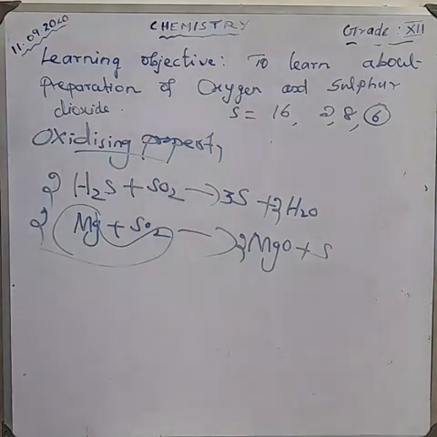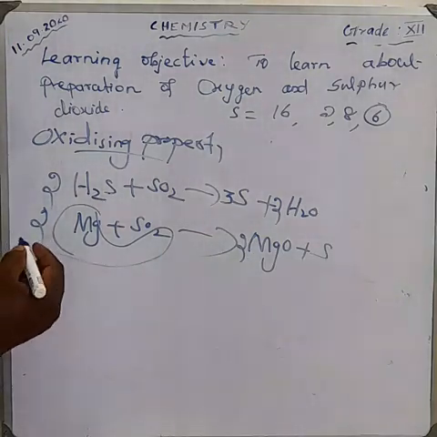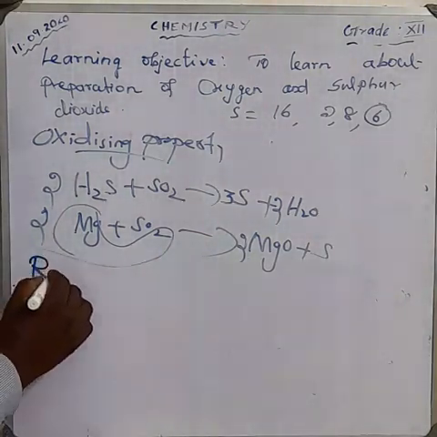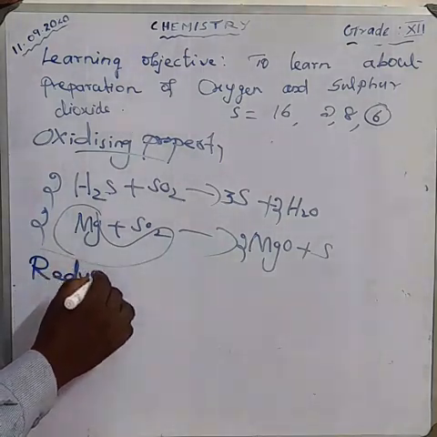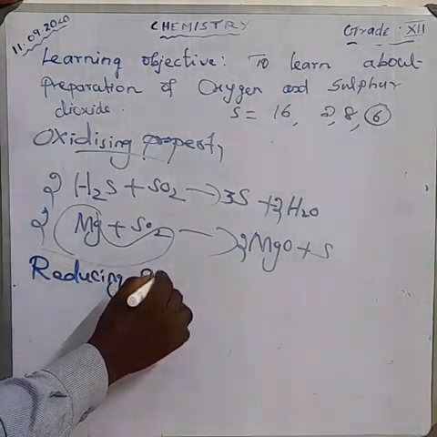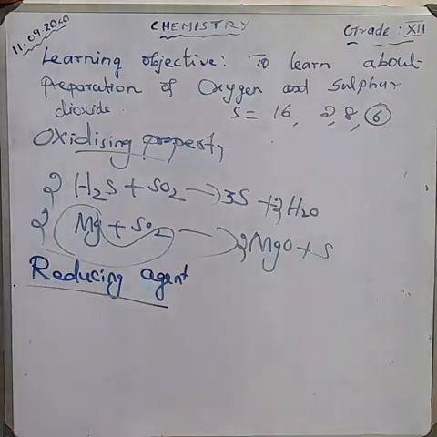Next, the reducing property. The oxidizing property and the reducing property are very important. The oxidizing properties of sulfur dioxide and the reducing properties of sulfur dioxide are all important questions. So you should practice writing them; only the equation is enough. Here sulfur dioxide acts as a reducing agent.